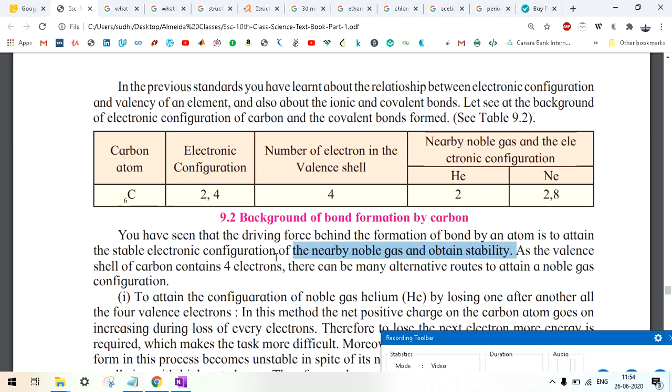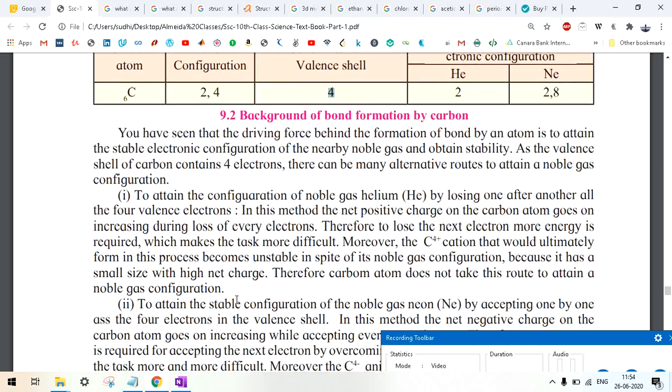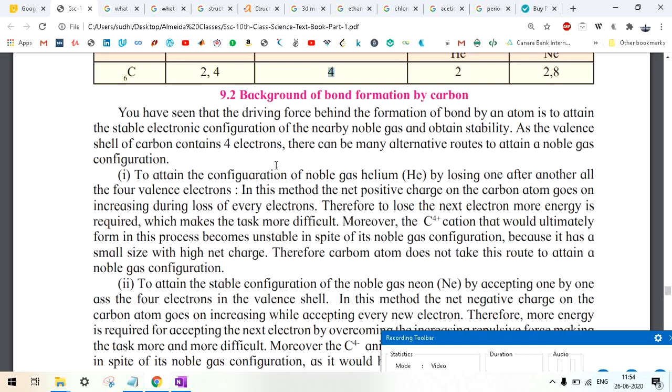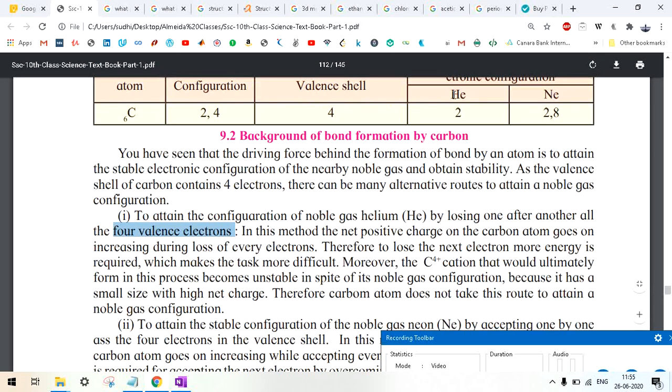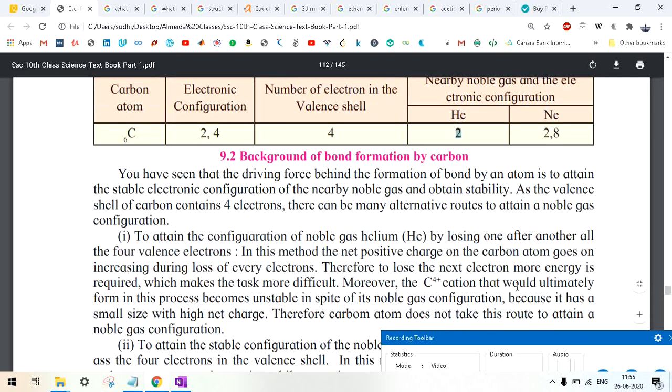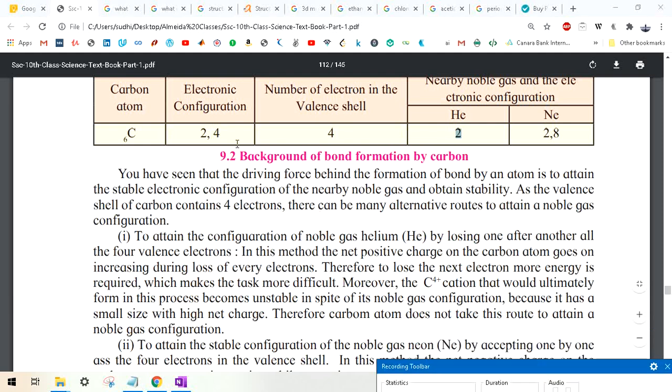Now, as the valence shell of carbon contains 4 electrons, there can be many alternative routes to attain a noble gas configuration. Since carbon has 4 electrons in the valence shell, it can give 4 and attain a configuration, or it can take 4 and attain an electronic configuration. Now, to attain the electronic configuration of the noble gas helium by losing one after another all the 4 valence electrons. Why? Because the atomic number of helium is 2. So if it has to achieve the configuration of helium, it will have to lose all its 4 electrons.